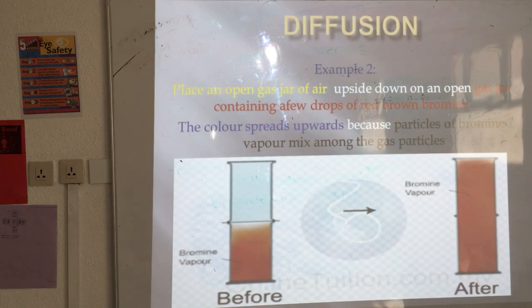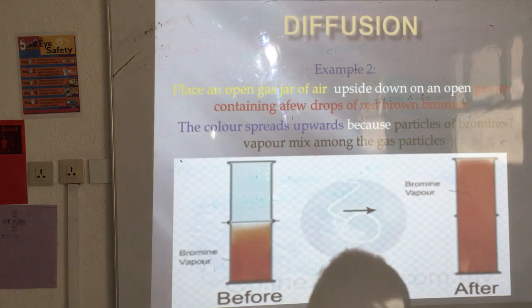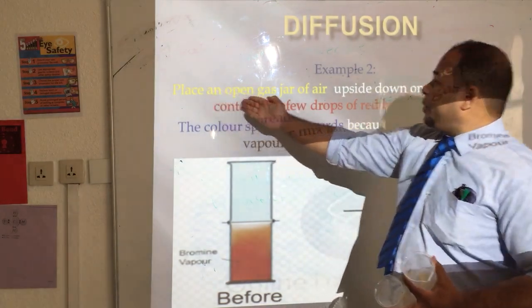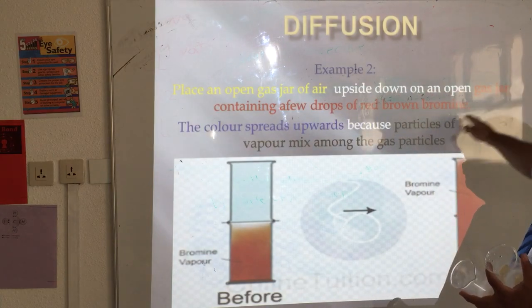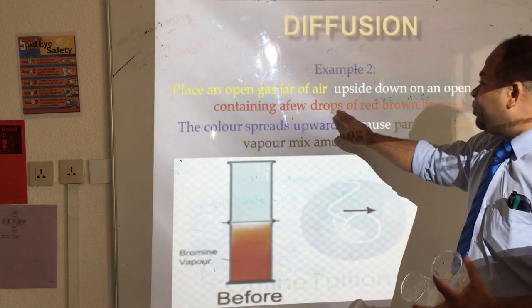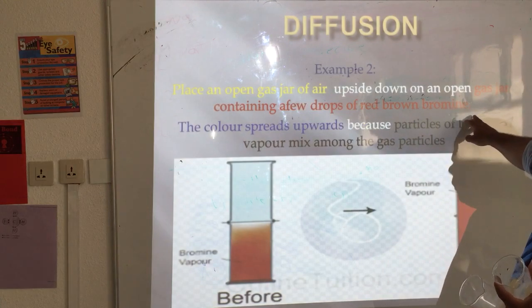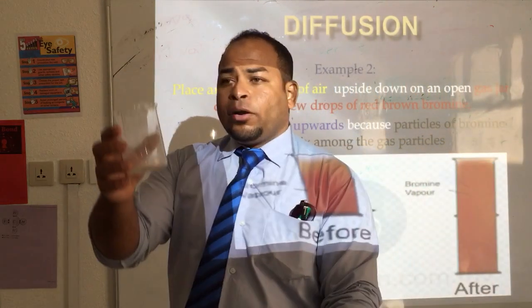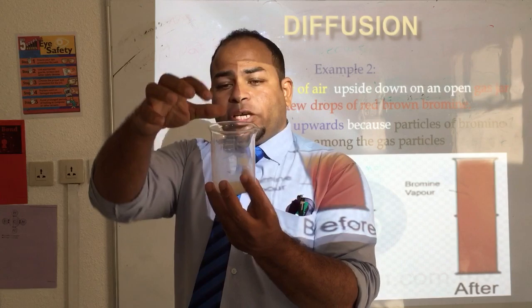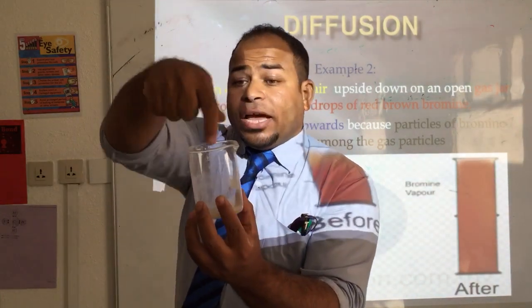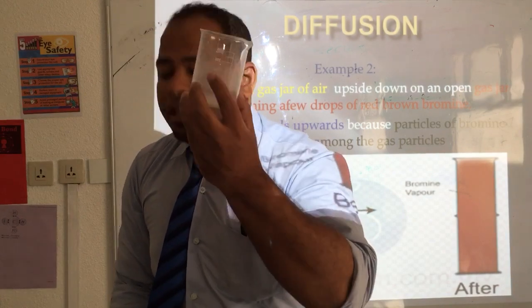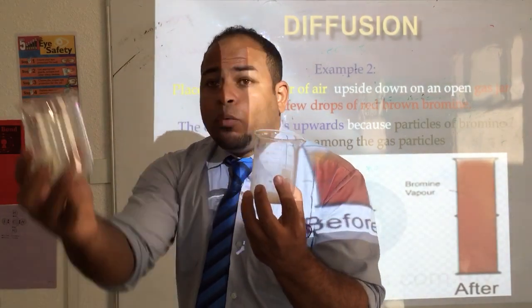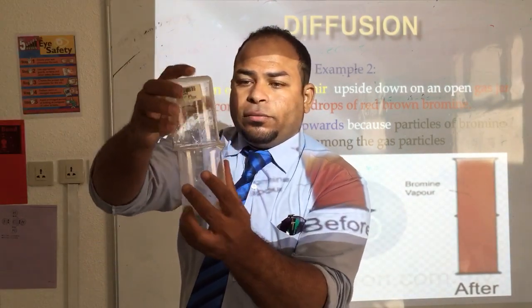I have here 2 jars. Place an open gas jar of air upside down on an open gas jar containing a few drops of red-brown bromine. This means, imagine I have a gas jar. Inside this gas jar I have bromine. I will put another one, empty, like this.